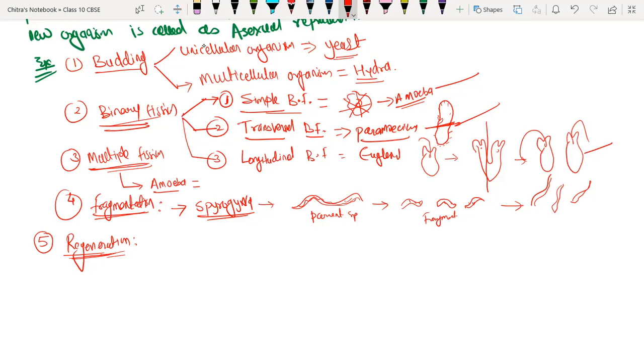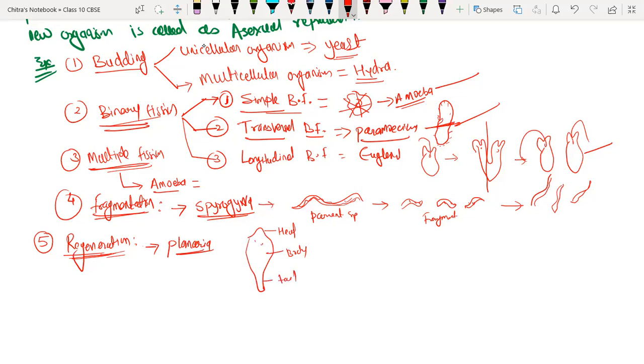Next, regeneration. It is again very important. It takes place in planaria. Sometimes when the adult planaria's body breaks down, it looks like this: this is the head region, this is the body region, and this is the tail region.